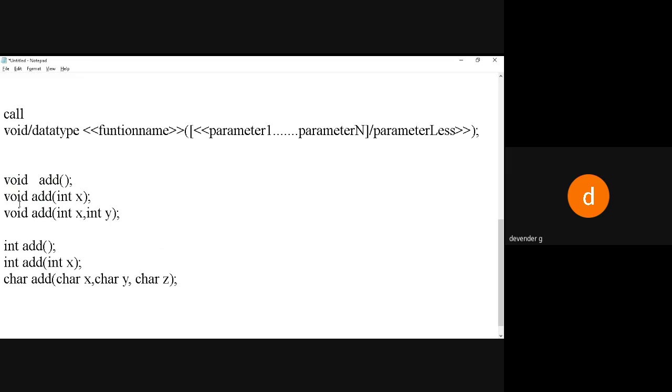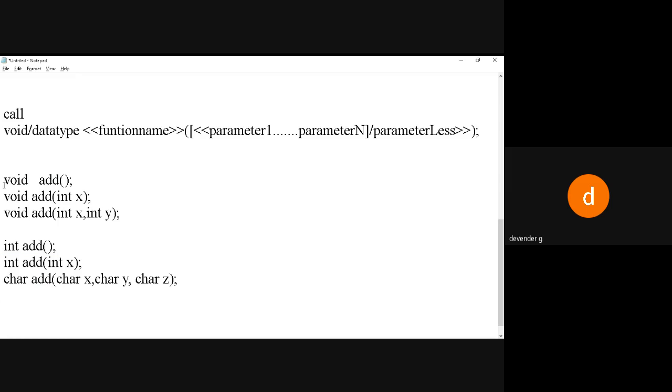Now, what is the difference between void add and int add? See, this you understand. Parameterless means it will not take any values. Here it is taking a single value, here it is taking two values. This one is taking a single value, no values, and three values. Now this is parameter and parameterless. Can you tell me what is the difference between void add and integer add or character add?